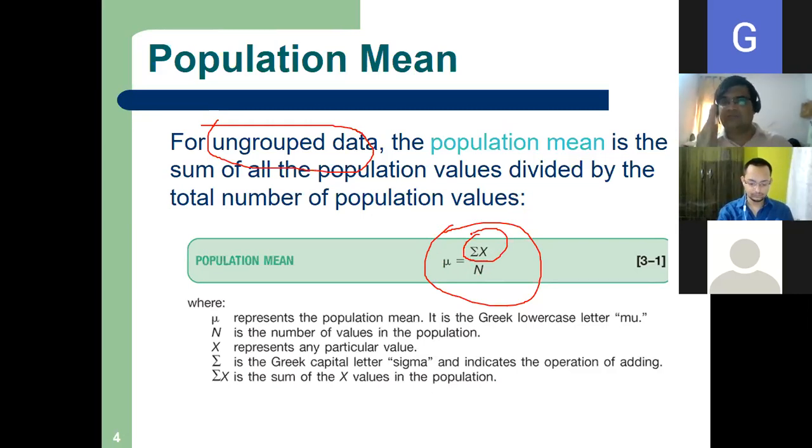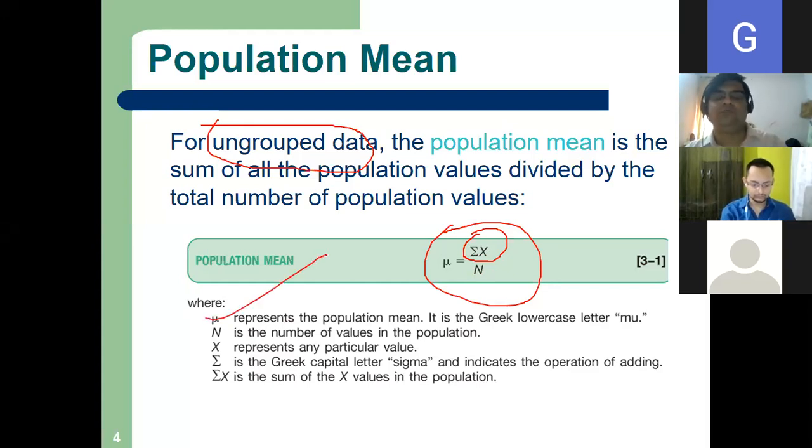x1, 2, 3, 4, 5. Five data points, suppose. So the summation of x1 plus x2 plus x3 plus x4 plus x5, the summation of x1 to x5 in the series, divided by n, right? n is the number of data points.